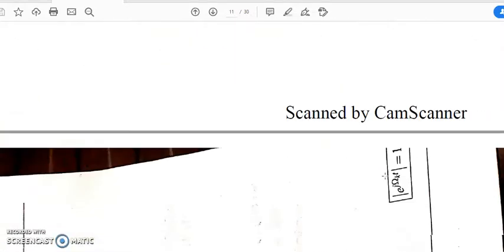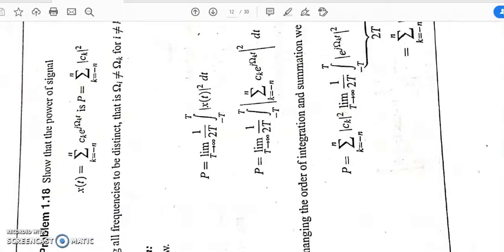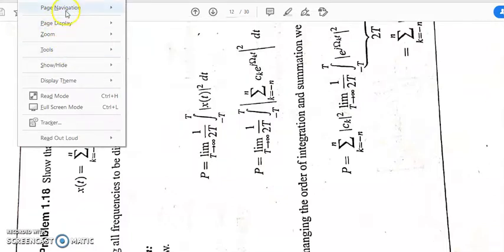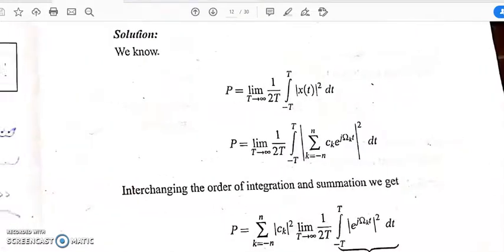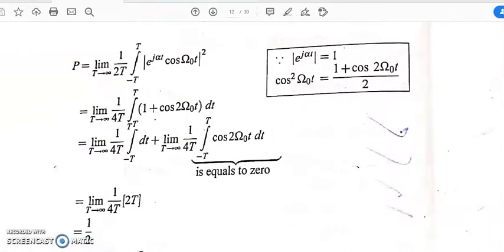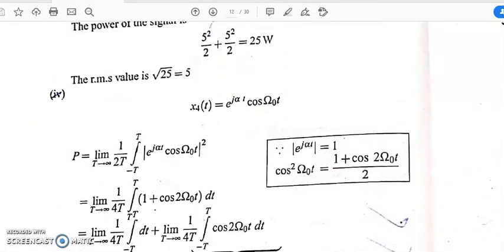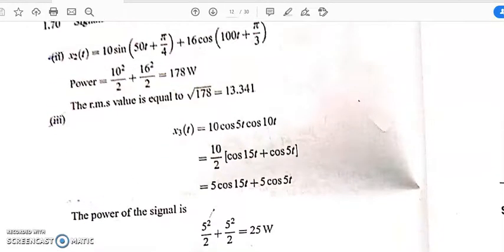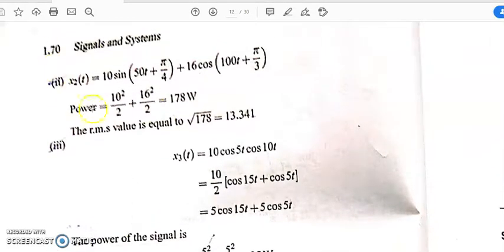And in a similar way, if you see the other problem, at first I will change the view. Here you can see for this problem, it is a combination of a sine and a cosine wave.